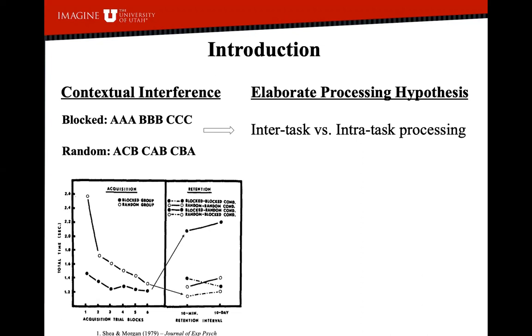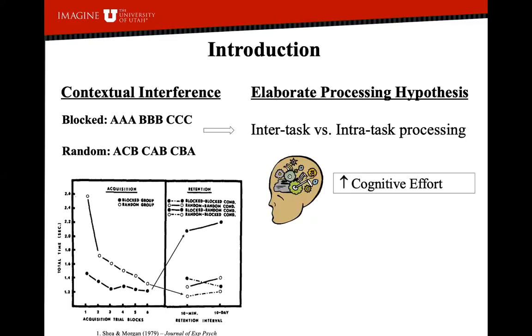Randomized practice consists of both inter and intra-task processing, and this deeper engagement in learning allows individuals to compare and contrast task variations, which ultimately promotes superior task-based knowledge that can be recalled during a later post-test. This dual processing is also associated with increased cognitive effort related to the consistent task switching during the practice phase.